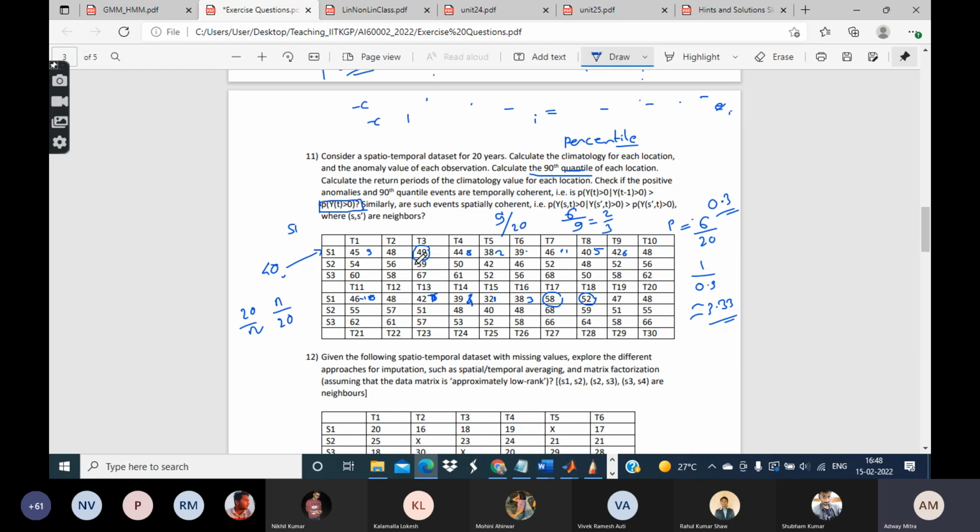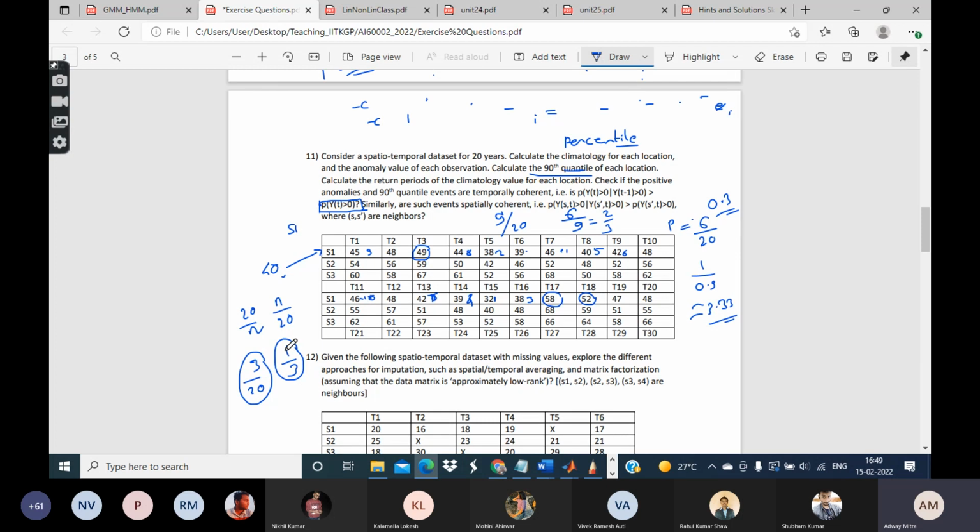So here you can see that only 3 times have the 90th percentile events happened. So we can say that 3 by 20 is their probability. Now, out of these 3, how often is one of them followed by another? Out of the 3 such events, one of them was immediately followed by the other one. So we can say that in 1/3 of those cases, one 90th percentile event is followed by another.